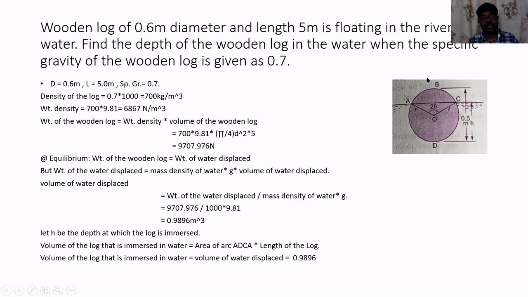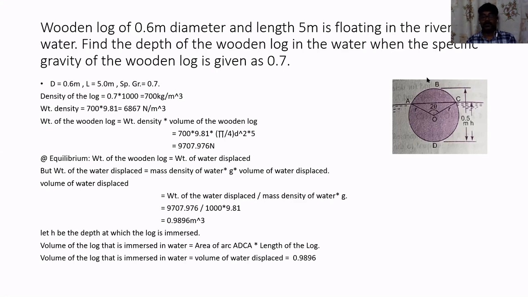We'll see what is the statement. The wooden log of 0.6 meter diameter and length 5 meter is floating in the river water. Find the depth of the wooden log in the water when the specific gravity of the wooden log is given as 0.7.